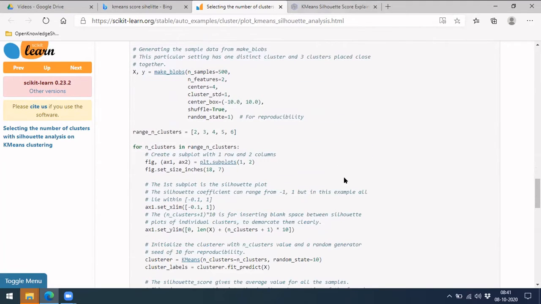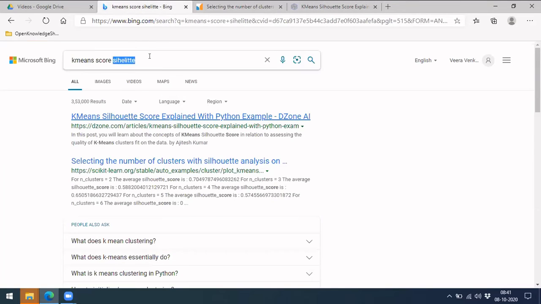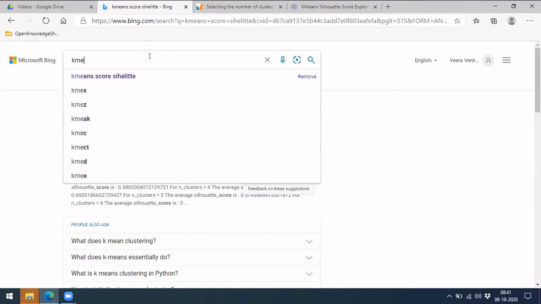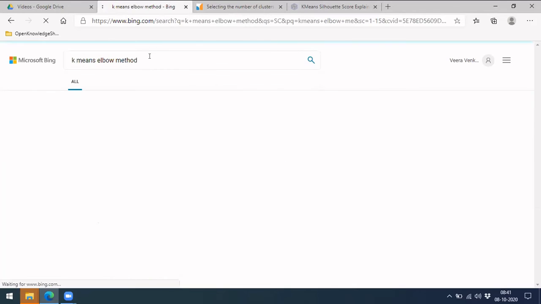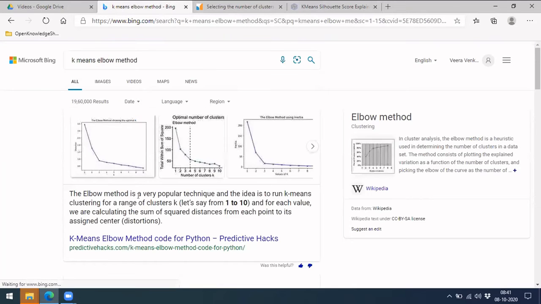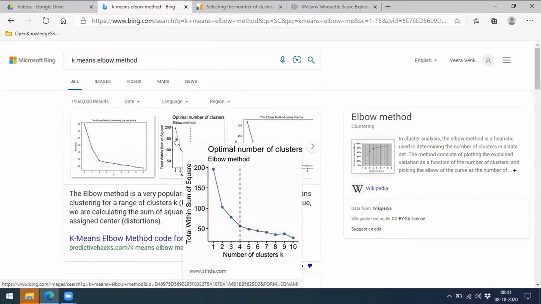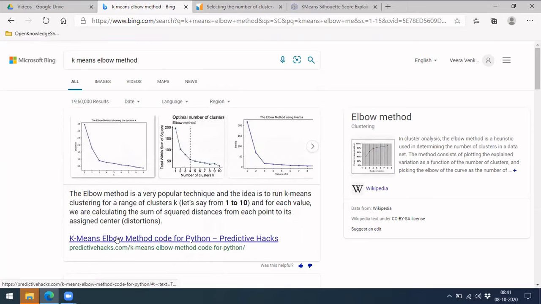Apart from this, there is also the elbow method. Let me show that here itself. This is one more scenario, and mostly people use this one first, other than the silhouette score.